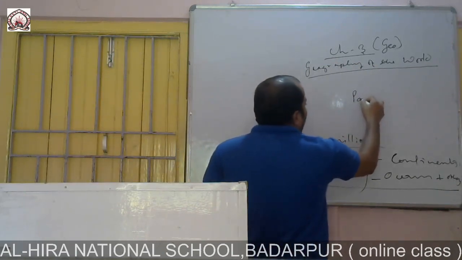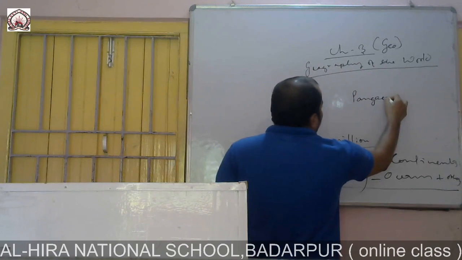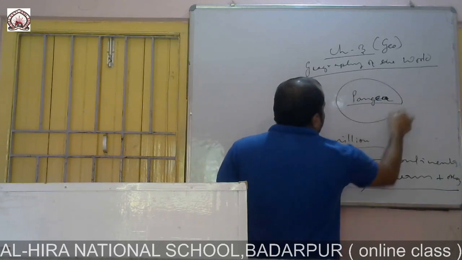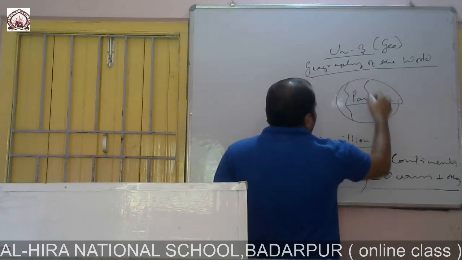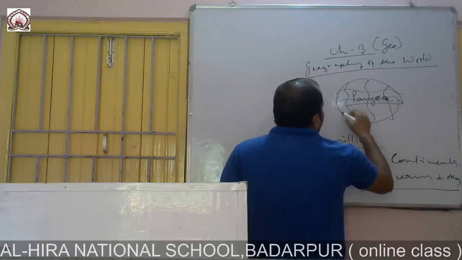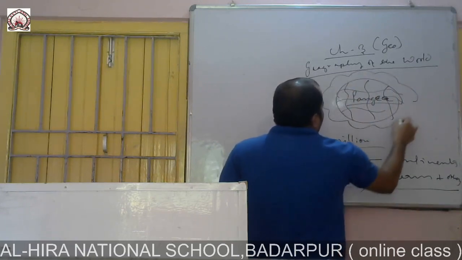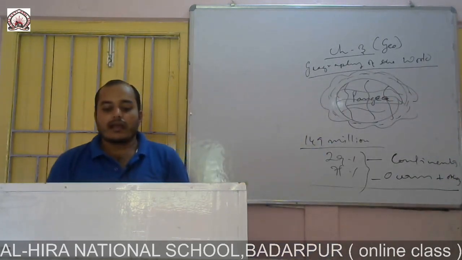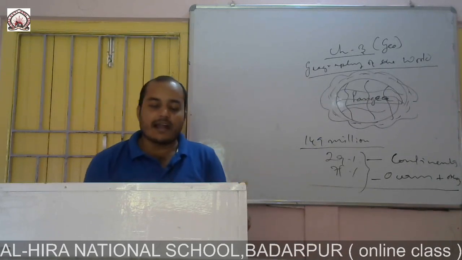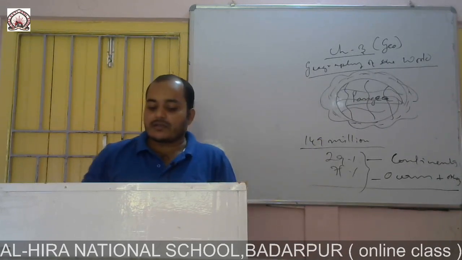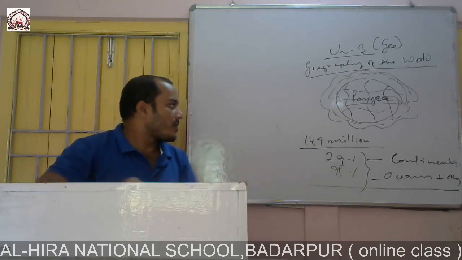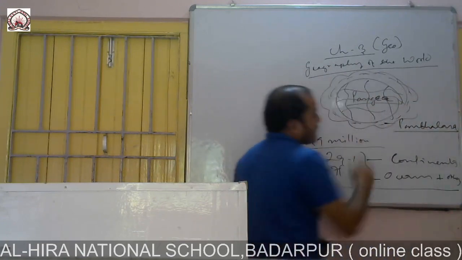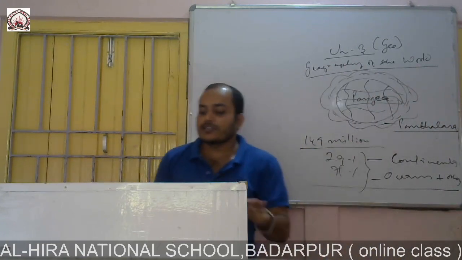It is a single lithosphere surrounded by a water body, and that water body, the hydrosphere, was known as Panthalassa. This is Panthalassa. Clear? Pangea and Panthalassa.